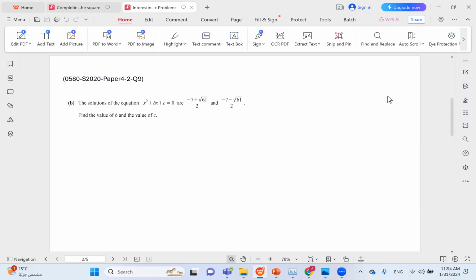So in this case, the solutions look a lot like the structure of the quadratic formula. So if we try to write the quadratic formula here, a is equal to 1, b is equal to b, c is equal to c. So minus b plus minus root b squared minus 4, and a is 1, so we don't need to write a. So just 4c over 2a, and again, a is 1, so we don't need it here. And we can compare the solutions to this expression.